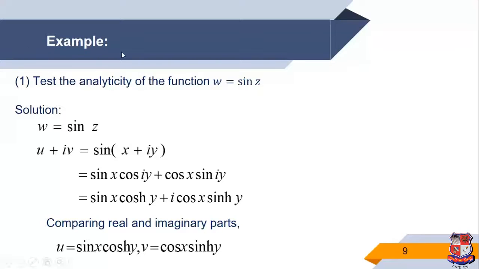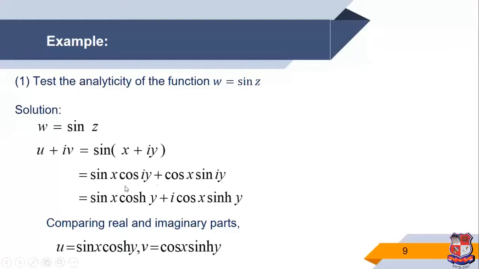So now, w is equal to sin z. First we replace w with u plus iv and z with x plus iy. So u plus iv is equal to sin(x plus iy). Sin(a plus b) is sin a cos b plus cos a sin b.